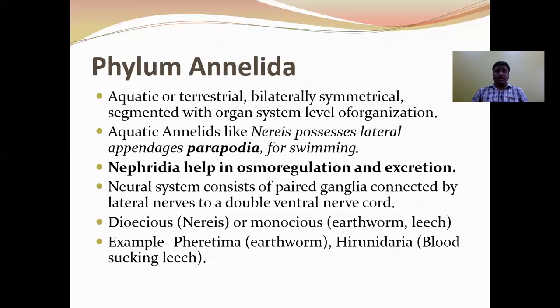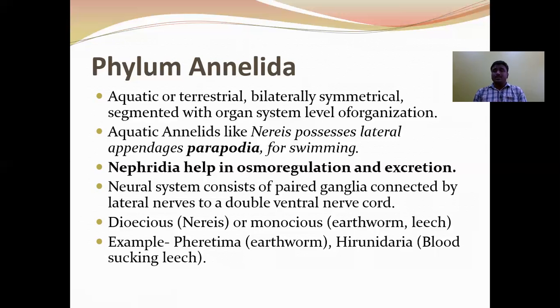Next phylum, Annelida. Annelids are aquatic or terrestrial. They exhibit bilateral symmetry and metamerism. What is metamerism?